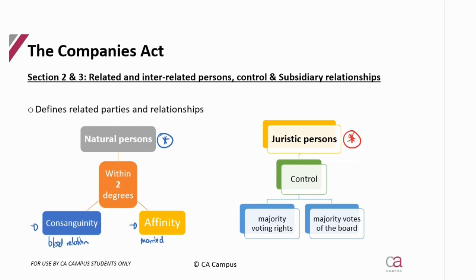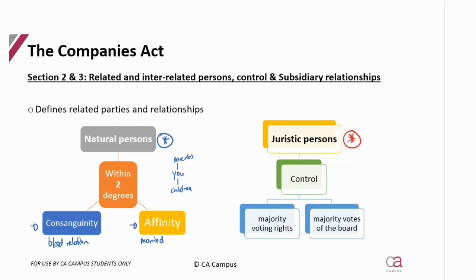Okay, and now we're saying within 2 degrees. So if I say you are the person and I put you here in the middle, the first degree of continuity is going to be your parents, because you are blood related to your parents, and then your children.